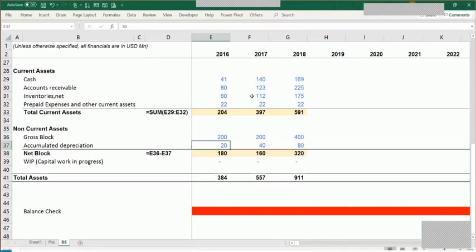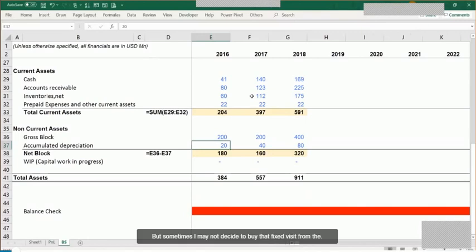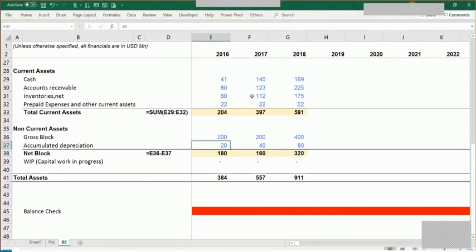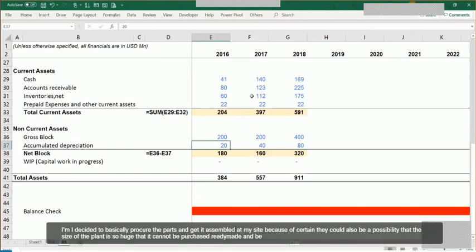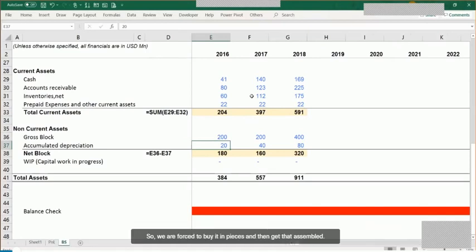But sometimes I may not decide to buy that ready-made fixed asset from the market. I may decide to procure the parts and get it assembled at my site, at my factory, because of certain reasons. There could also be a possibility that the size of the plant is so huge that it cannot be purchased ready-made and be transported. So we are forced to buy it in pieces and then get that assembled in our site.